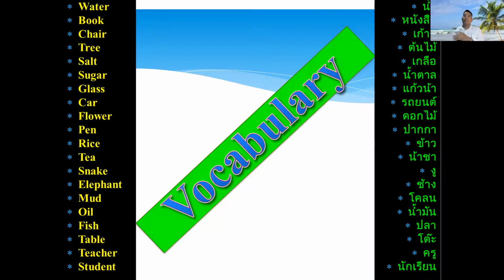Then after, we can fill in the blank. So number one, you can see the book. Number one is water, book, chair, tree, salt, sugar, glass, car, flower, pen, rice, tea, snake, elephant, mud, oil, fish, table, chair, and a student. And on the right-hand side I have written in Thai language for your good understanding.